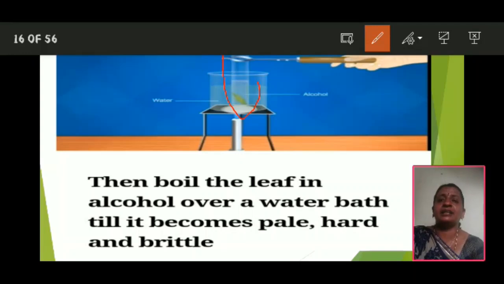Take a beaker. Take a test tube, fill it with methylated spirit and transfer the leaf to the test tube. Which chemical does the test tube contain? Methylated spirit. First take a test tube filled with methylated spirit and transfer the leaf into it. And next, place the test tube in the beaker. The beaker contains water.